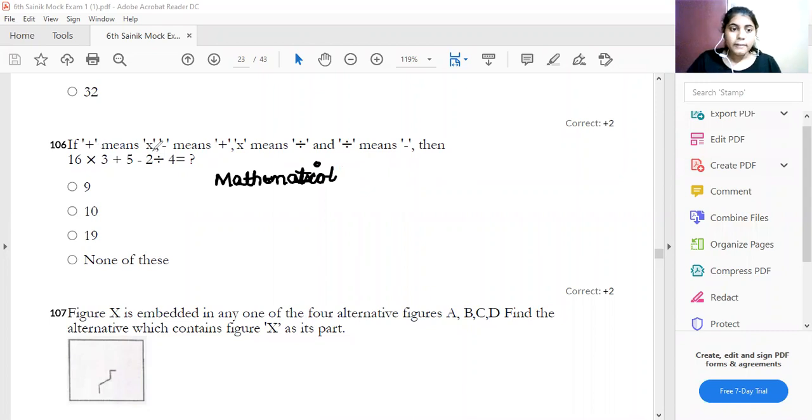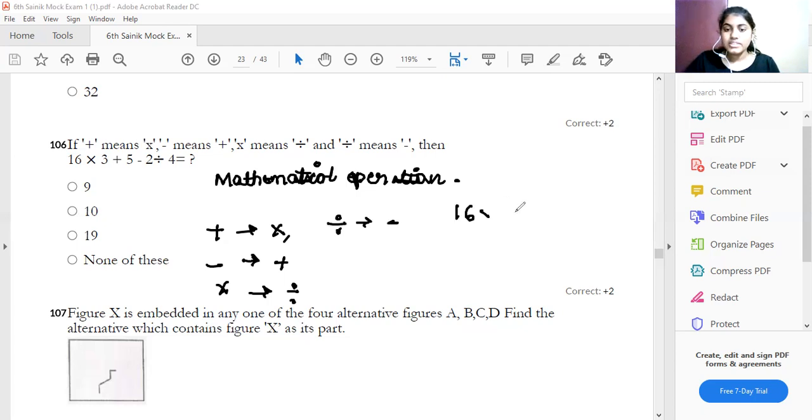See, if plus means into, minus means plus, into means division, and division means minus. So you have to apply for 16 into 3 plus 5 minus 2 divided by 4. This is your answer. So replace the data. 16 into means division, and then plus means into 5, minus means it is plus 2, division means into 4. Okay, now do it first.